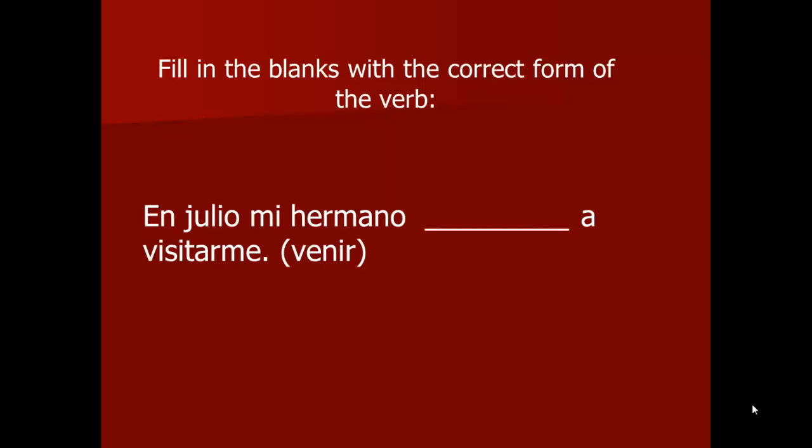En junio, mi hermano blank a visitarme. So venir. Venir, think. Is it on our list of irregulars, yes or no? If you answered yes, you're correct. Think closely. What is our new root when we have the verb venir? The new root should be vendr, because we changed the I out for D. And now you have to just tack on the ending that goes with mi hermano, which should be an A. So your new verb would be vendrá.